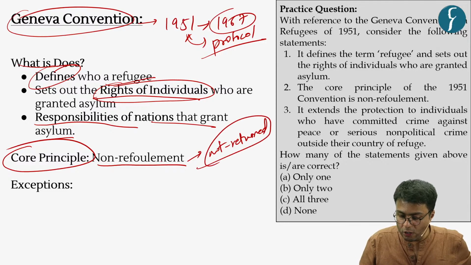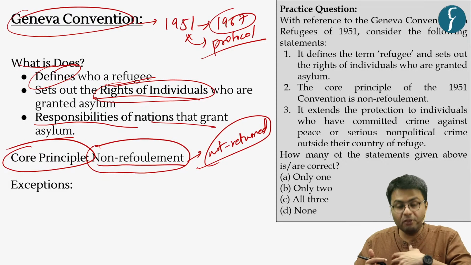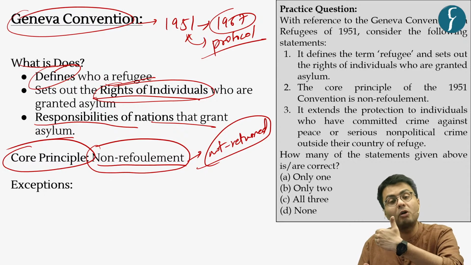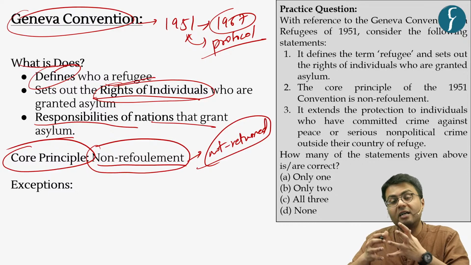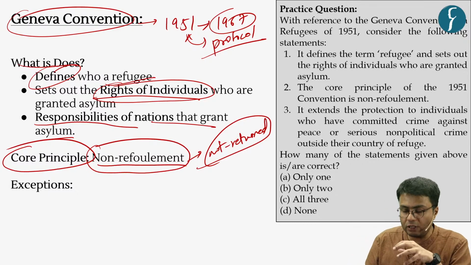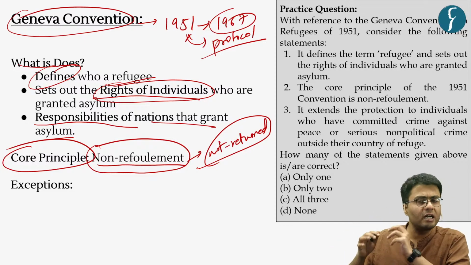So this is what the principle of non-refoulement is all about. And this imposes a certain responsibility on the host country that they should not deny asylum to any person who is facing a threat to their life and freedom in their original country.